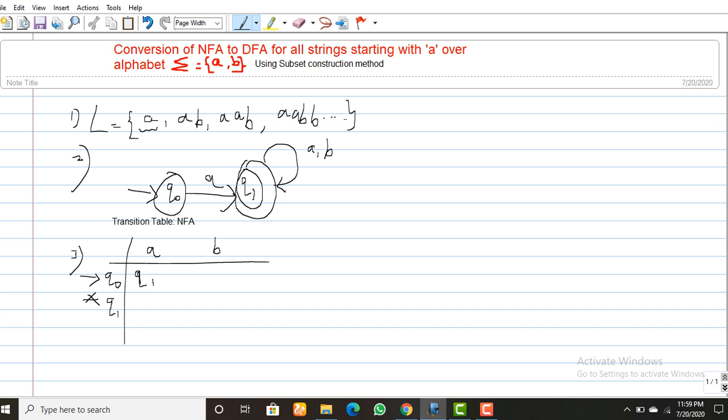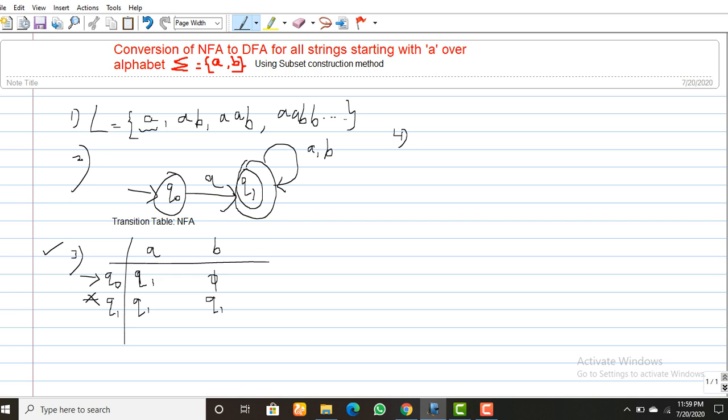There is no more transition for B, so you add just phi here. From Q1 on receiving A, it moves to Q1 only. From Q1 on receiving B, it moves to Q1 only. So this is the transition table for NFA. In some problems, they give this transition table directly as input. For those problems, we directly apply the subset construction method on this transition table.